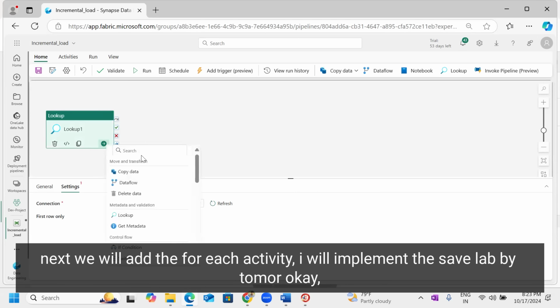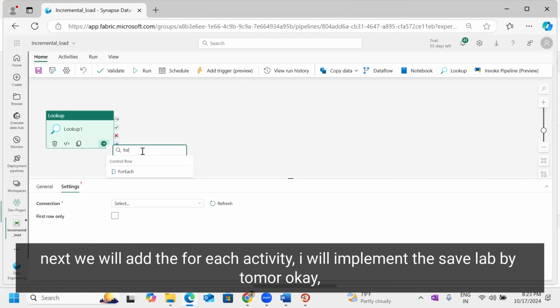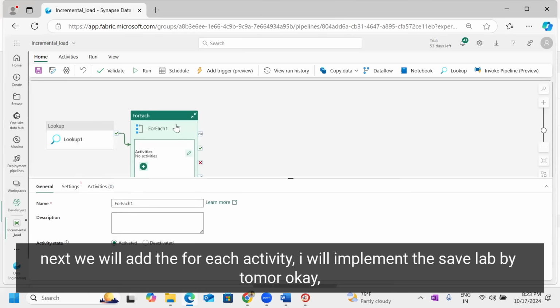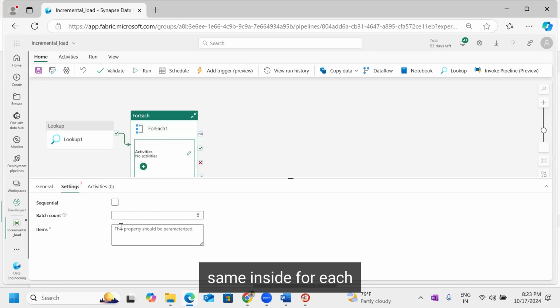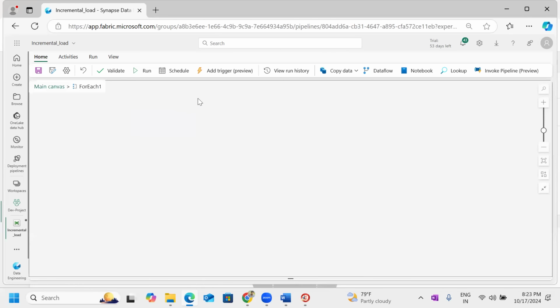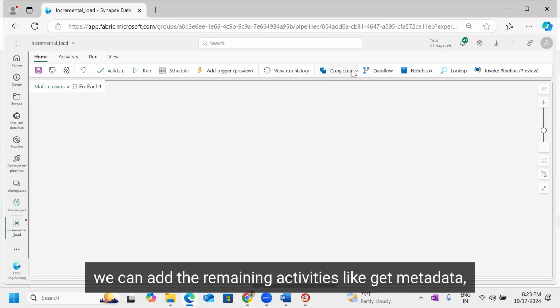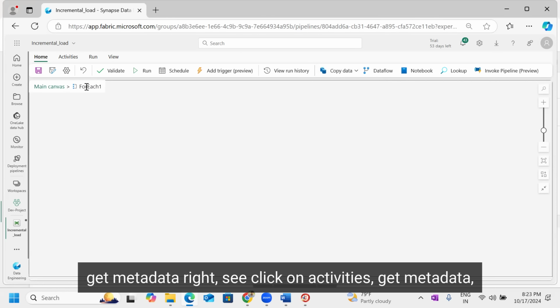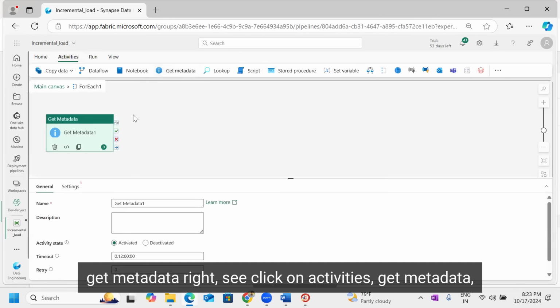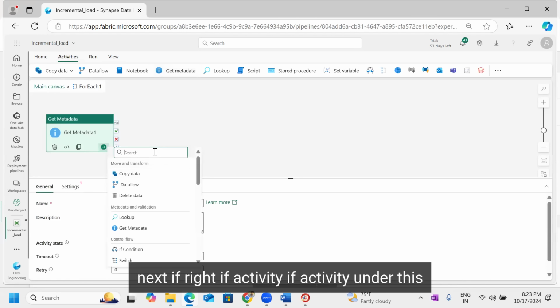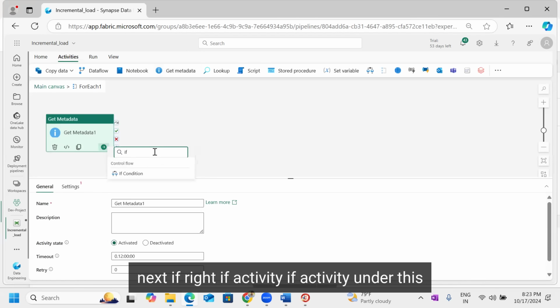Next, we'll add the for each activity. I will implement the same lab by tomorrow. Okay. See, inside the for each, we can add the remaining activities like get metadata. Click on activities, get metadata. Next, the if activity.